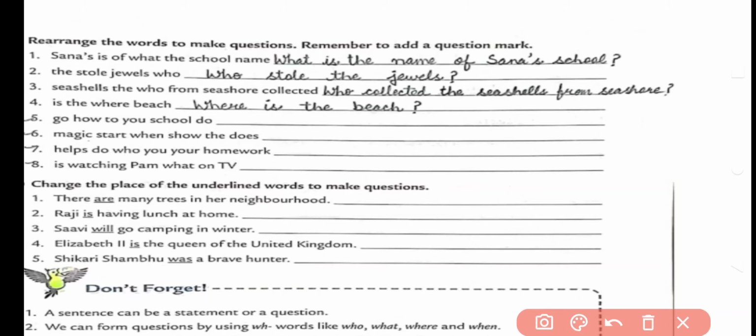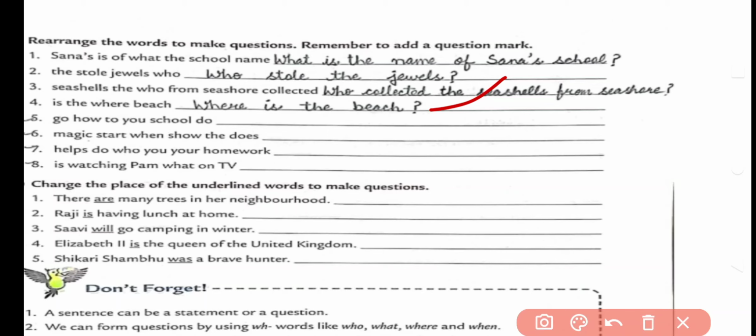Next is, the stole jewels who. You have to rearrange. We will start our question with who. Who stole the jewels? In the end, we will use a question mark. Next is, seashells, the, who, from, seashore, collected. So, who collected the shells from the seashore? Next is, the where beach. Yes, where is the beach? This will be a question.